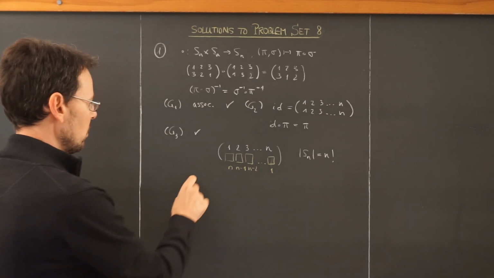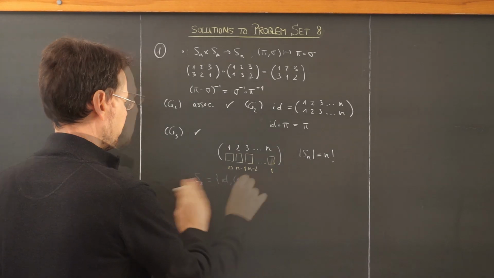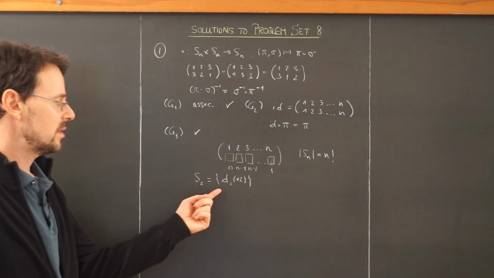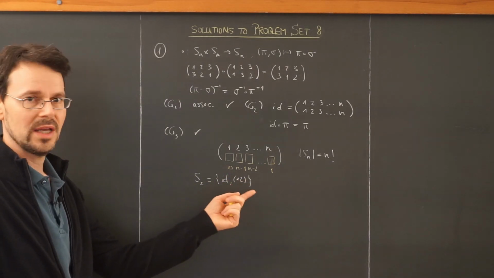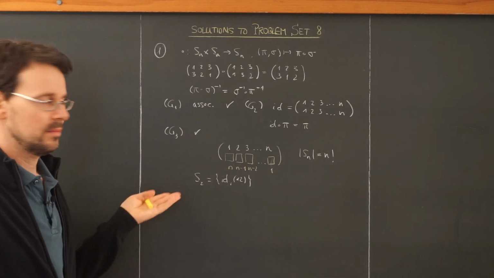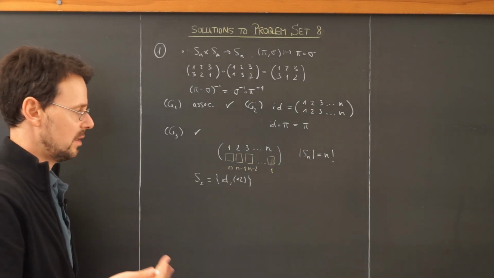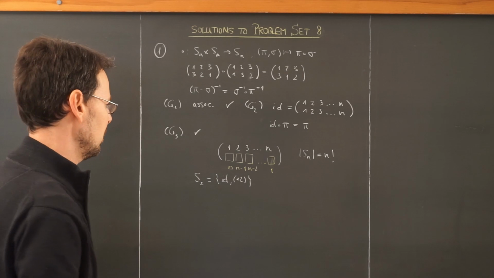So now, is this group abelian? No, it is not. Clearly S2 consists only of these two elements. Those are the only possible permutations of a set of two numbers, and every group of order 2 is commutative. This is trivial. We wrote down the group table back then, there's no other possibility.